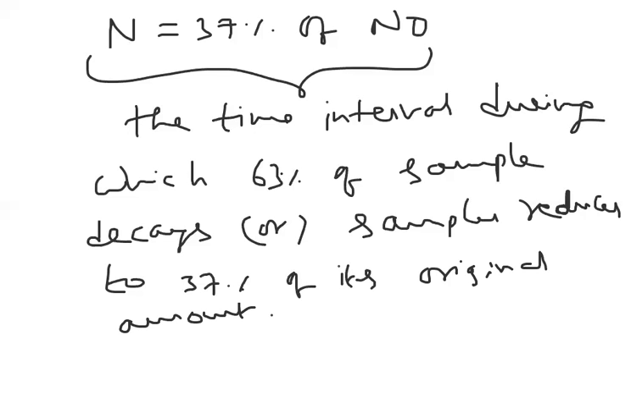The time interval during which 63% decays, that is 63% decay. Here what is N? N is the remaining. So if 63% decayed, how much is left over? 37% of the original amount is left. Like that we can give the information here. I hope you are clear till here, beta. So this is one of the important pieces of information.